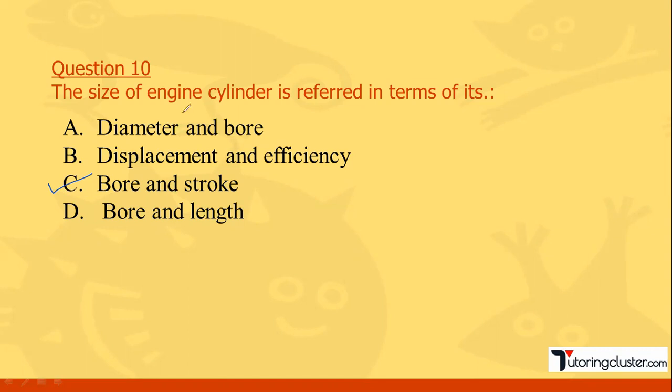Bore and diameter are one and the same. Displacement and efficiency, no, they have asked about the size. Bore is nothing but the diameter of the cylinder, and stroke is the total length, or the distance between TDC and BDC, top dead center and bottom dead center. Okay, next question.